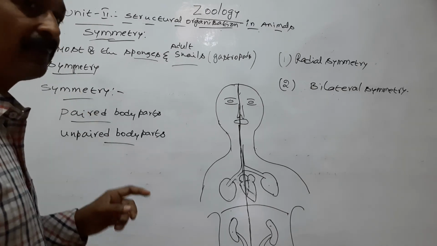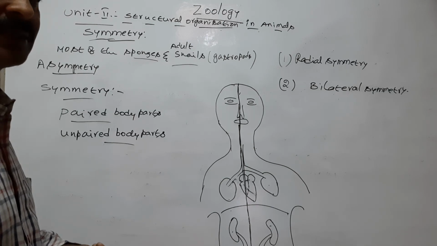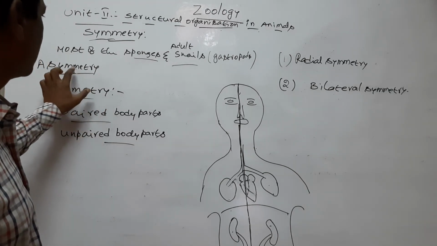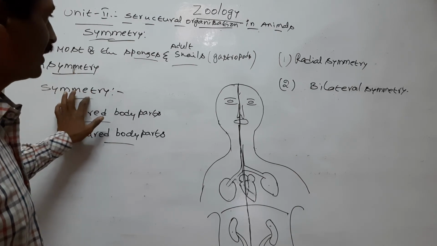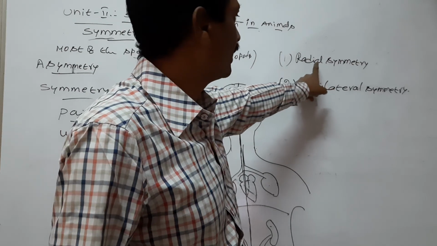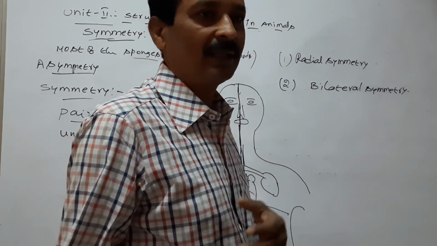So symmetry explains the regular arrangement of body parts. So this is asymmetry and symmetry. I will explain the types of symmetry, radial symmetry and bilateral symmetry, in the next class.